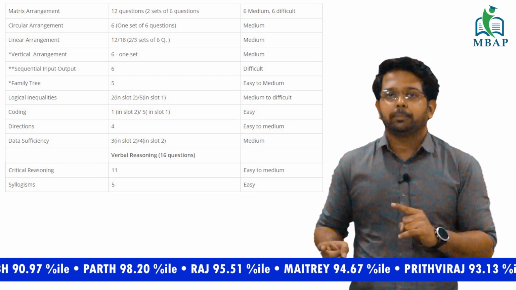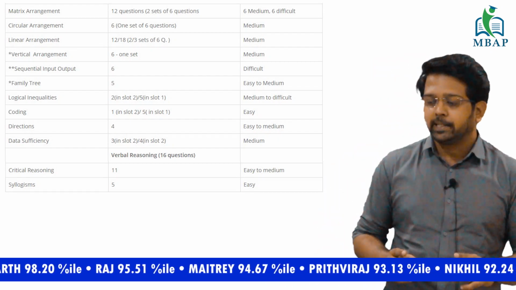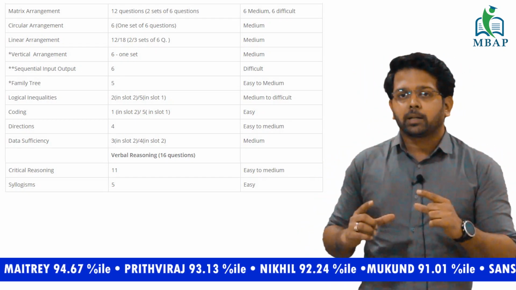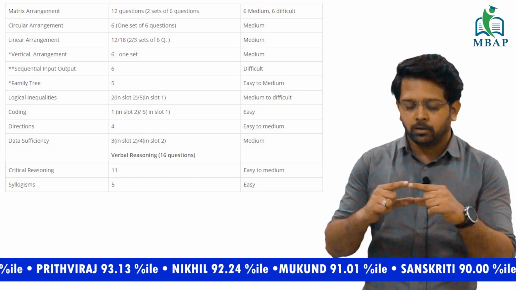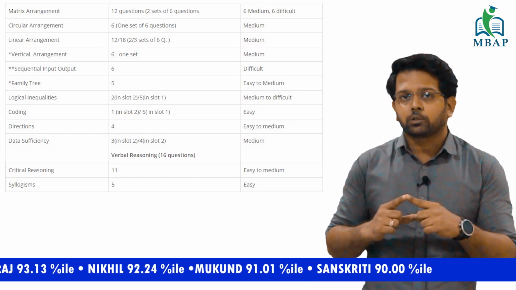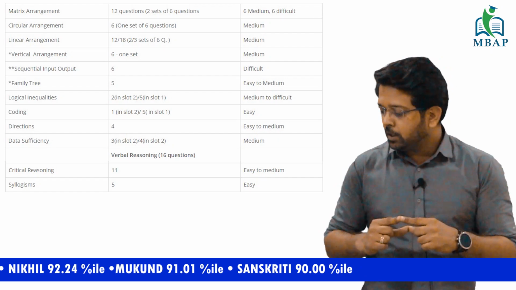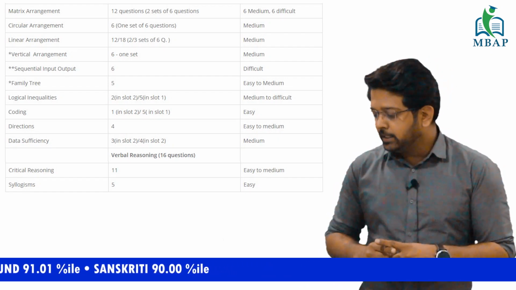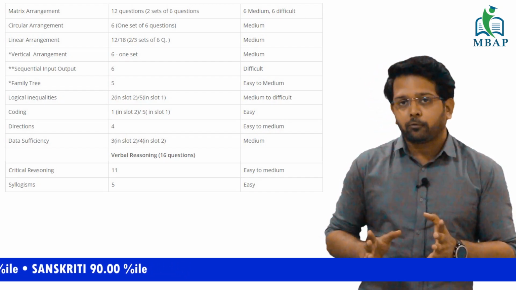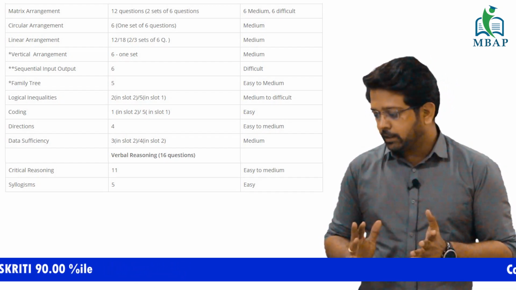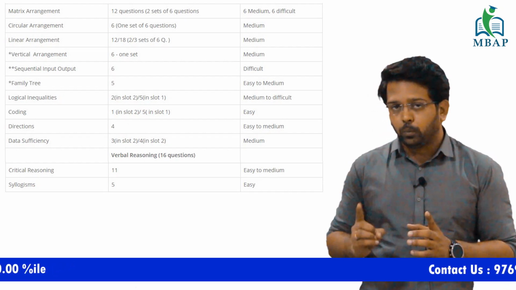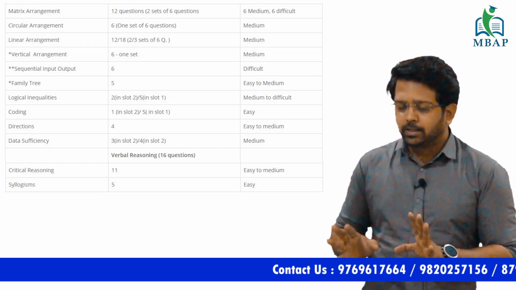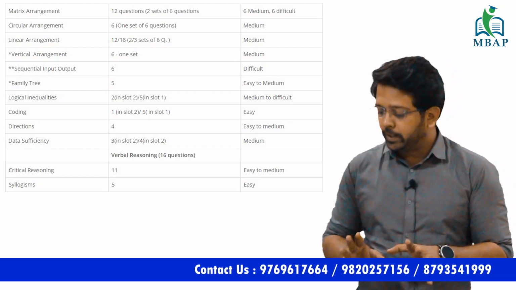Now, if you look at the previous year paper, which is MBA CET 2019, we'll actually see the categories of puzzles also. Conventionally, the entire block of puzzles has come for around 30 to 35 marks. If I break this down, you will see questions on matrix arrangement, circular arrangement, linear arrangement and vertical arrangement. The number of questions which came for matrix arrangement is 12. There were two sets. Circular arrangement was only one set, with only 6 questions, and this was a combination of blood relation with circular arrangement. The level was medium, so people were able to do it well.